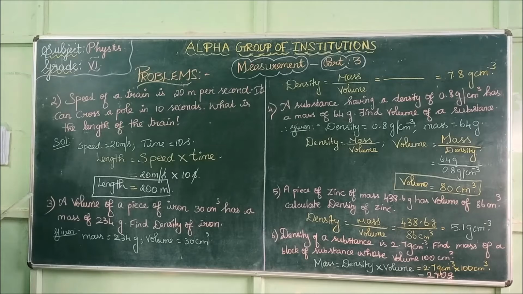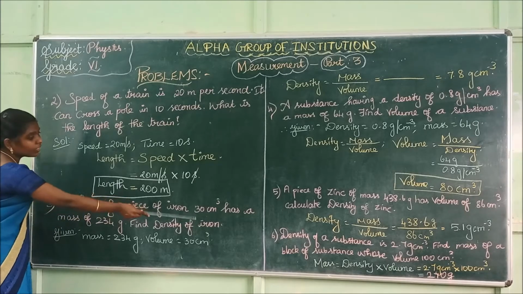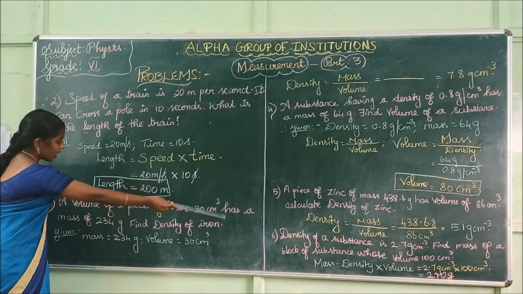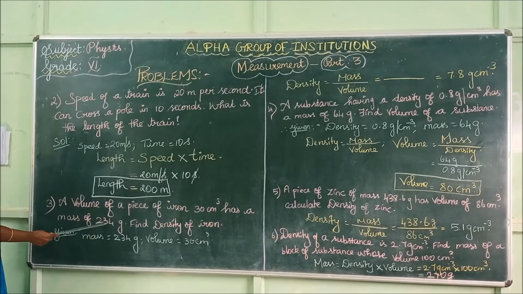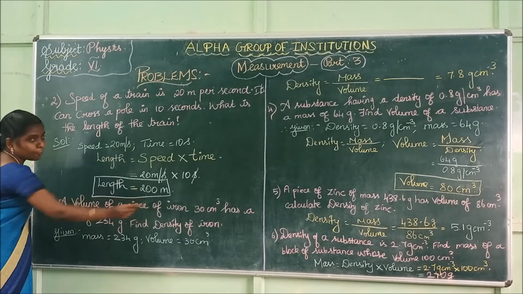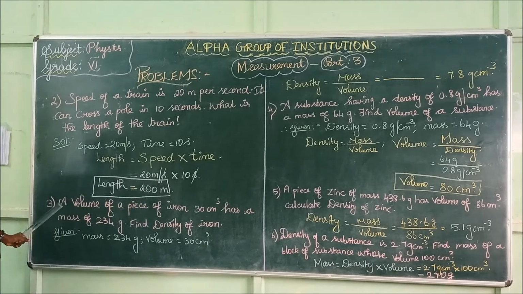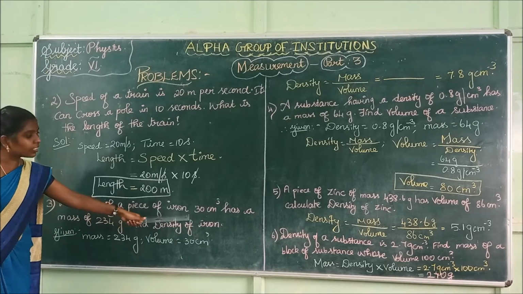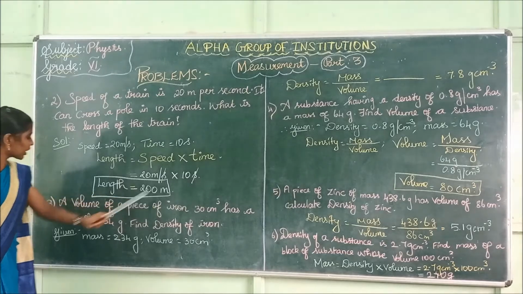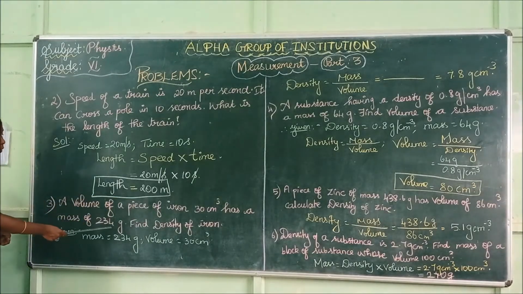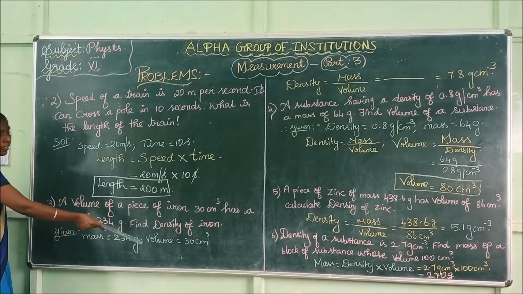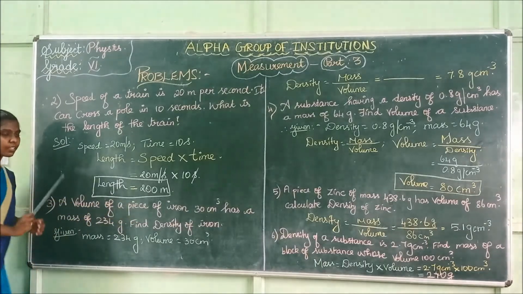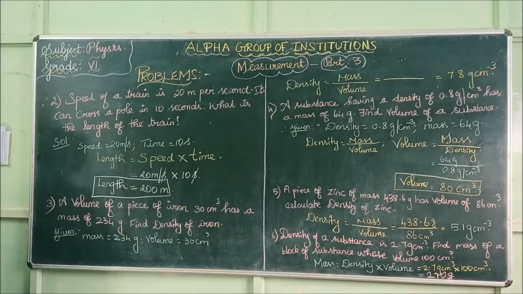Let's see the third problem. A volume of a piece of iron, 30 centimeter cube, has a mass of 234 gram. They are asking us to find the density of iron. I will read the question again. A volume of a piece of iron, 30 centimeter cube, has a mass of 234 gram. Find the density of iron.